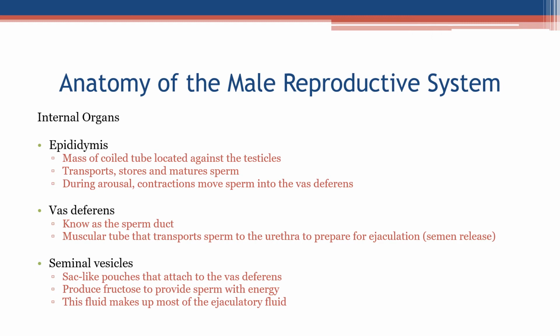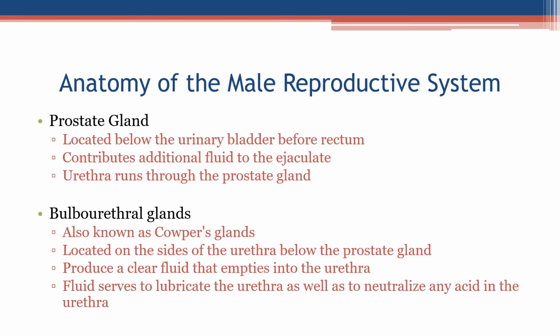Seminal vesicles. Sac-like pouches that attach to the vas deferens. Produce fructose to provide sperm with energy. This fluid makes up most of the ejaculatory fluid. Prostate gland. Located below the urinary bladder before the rectum. Contributes additional fluid to the ejaculate. The urethra runs through the prostate gland.